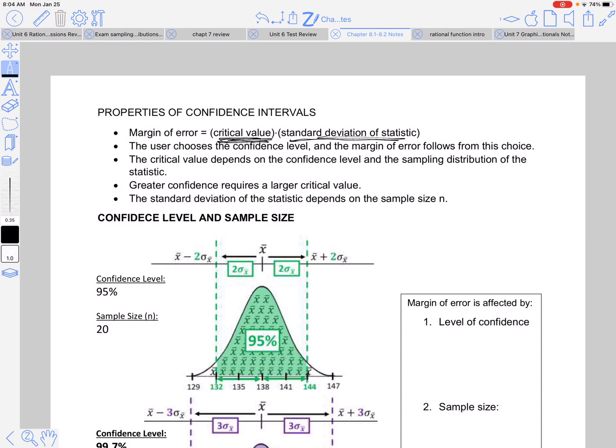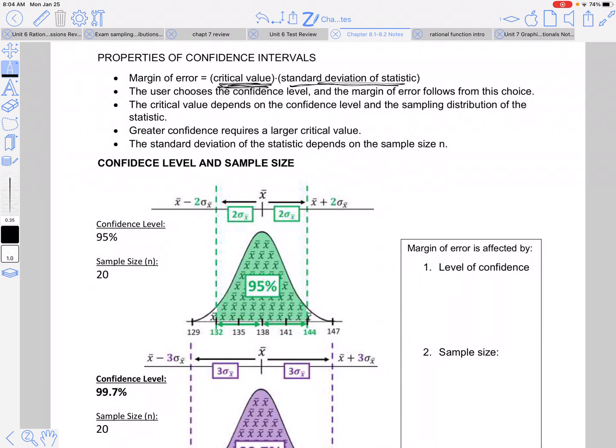And then, of course, a standard deviation, which will give us a value there, okay? So whoever's creating the confidence interval is going to find their confidence level. If you wanted to find, on average, how many people survive a surgery, you're going to want to be like 99.9% confident. We can't ever say we're 100% confident because our interval would be extremely small, right? Because we could say 0 to 100% people will survive from this surgery, but no one's going to be impressed by your confidence interval. So the user chooses the confidence level, and then the margin of error will follow that choice. We'll talk about that real quick.